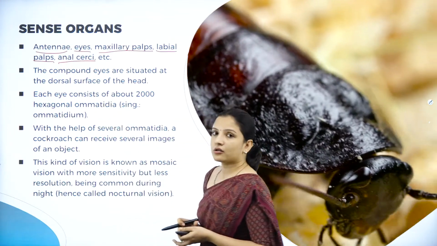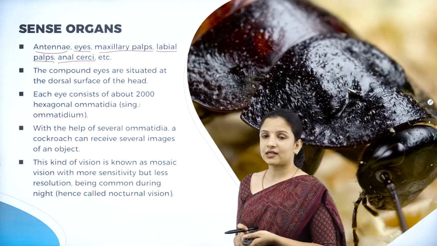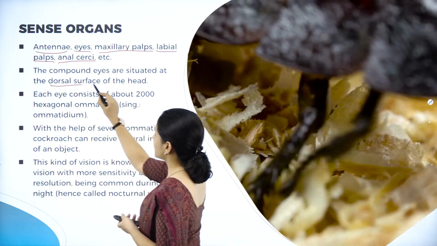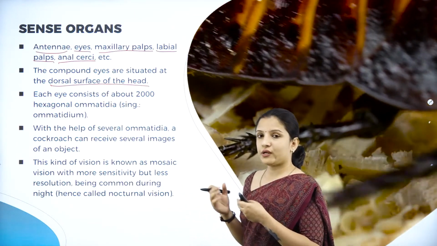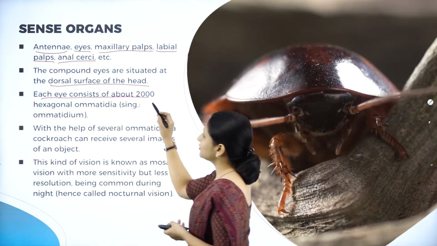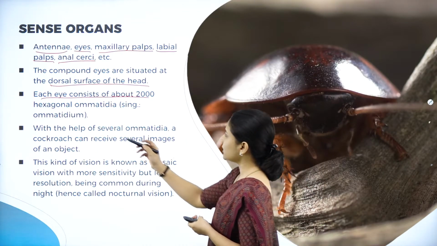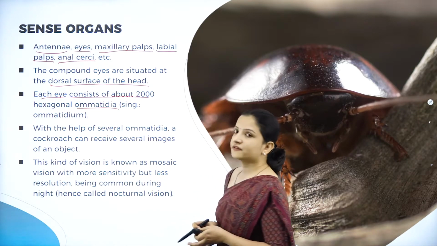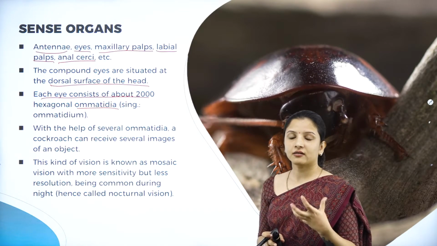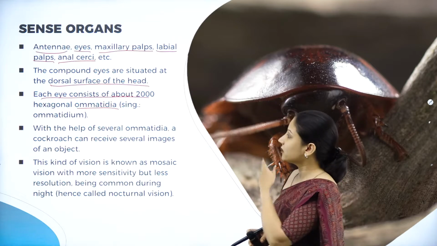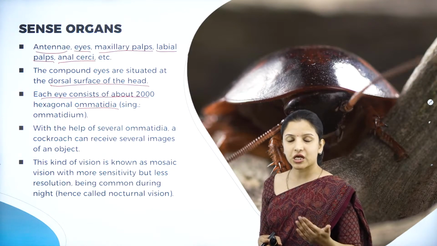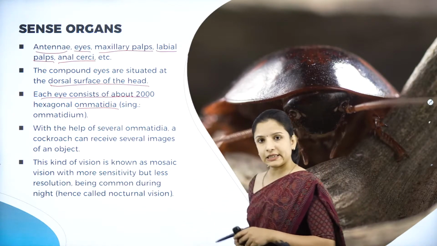And when I talk about the eyes of the cockroach, they are compound. The compound eyes are usually situated on the dorsal surface of the head, which we have already seen in the previous session. Each eye consists of about 2000 hexagonal ommatidia. They are made up of structures which are hexagonal in shape, like you might have seen in a bee eye, how it looks like a lens. Here the compound eyes of cockroach are made up of 2000 hexagonal shaped structures called the ommatidia.